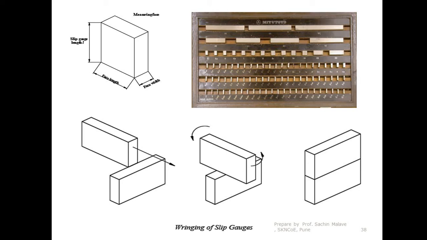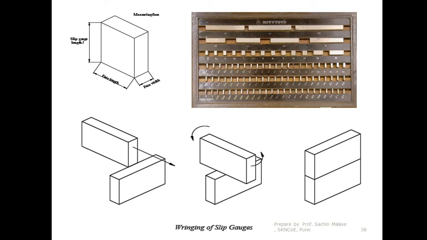So how does ringing action work? Since we know that this is a highly polished surface, what you have to do is combine these two slip gauges by keeping one slip gauge over the other, and rotating the slip gauge on the top in the opposite direction. As you move this slip gauge in the opposite direction, cohesive force is developed between these two slip gauges, and you will get the final result like this.